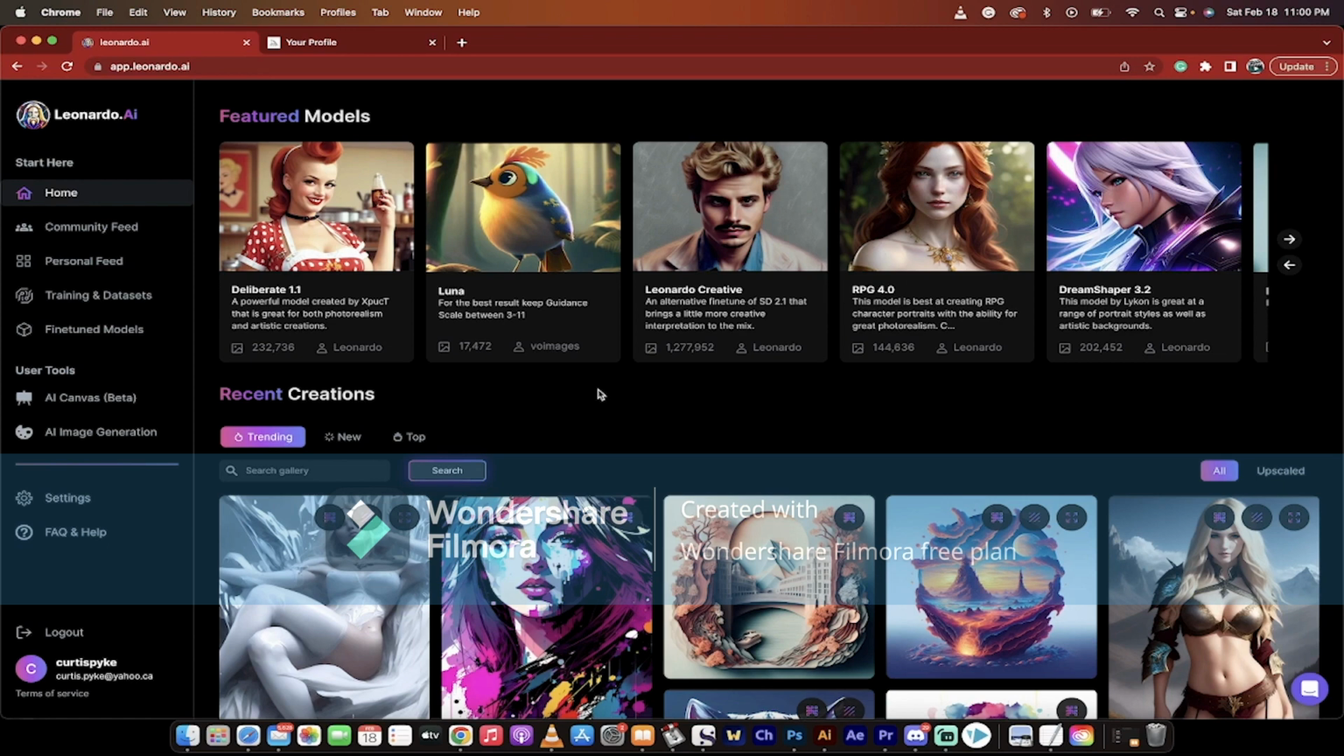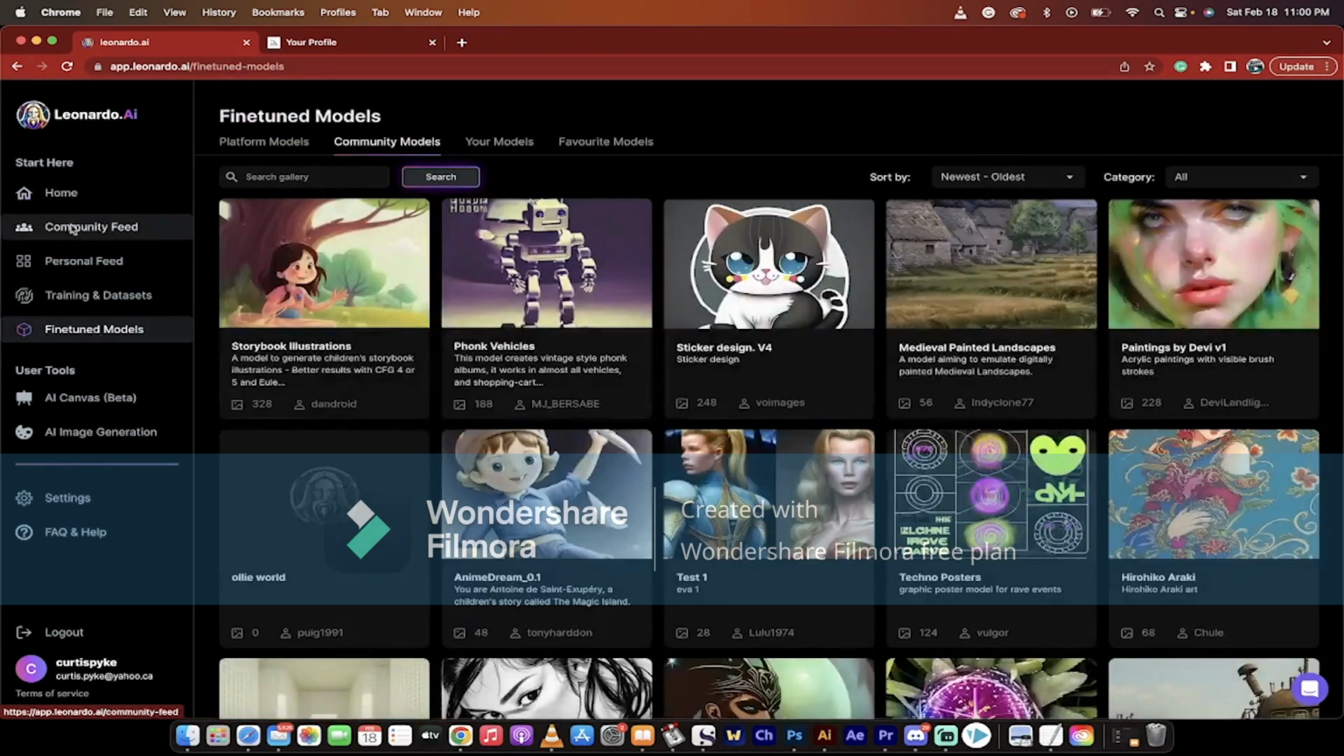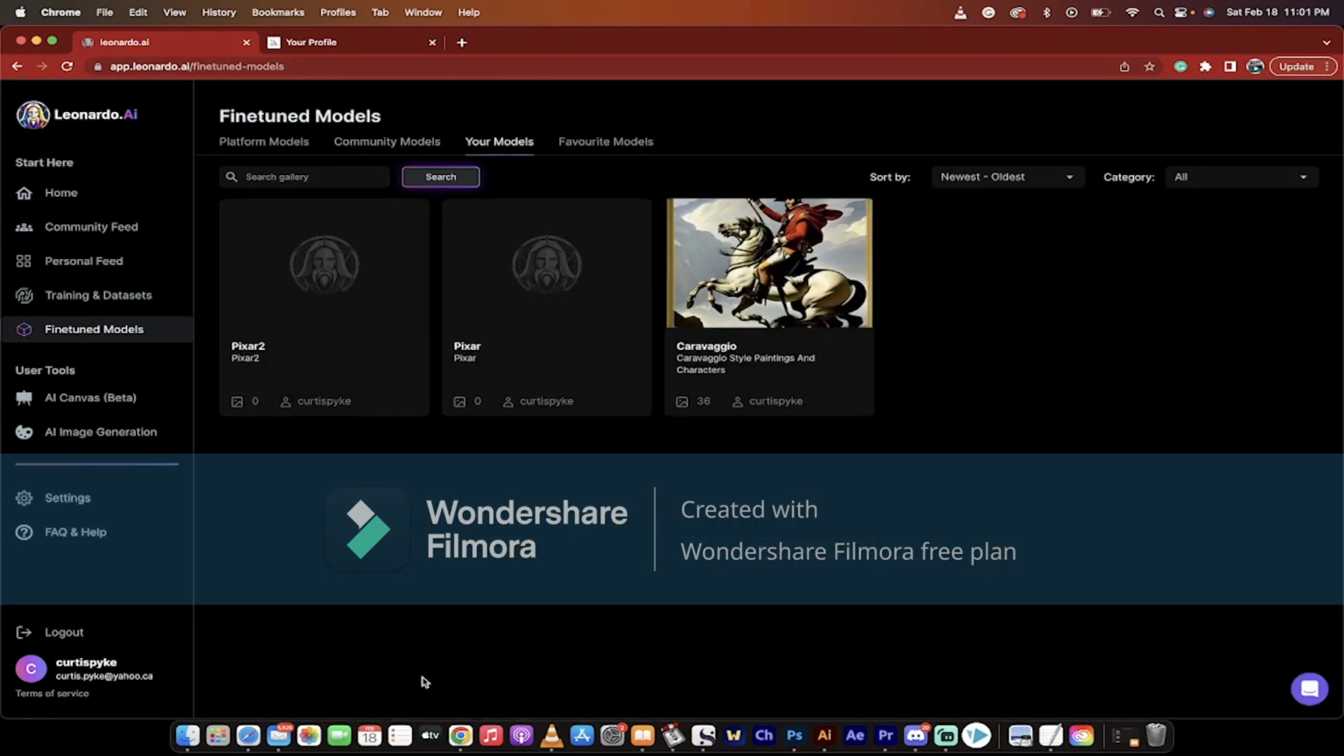The second reason why I think this is as good, possibly better, is right here. If you go to the left side under Fine-Tuned Models, you can click on Your Models. Leonardo.ai is currently the only program, as far as I know, at least as of today, February 18th, 2023, that allows you to create your own model, your own set of AI prompts that are basically like your own AI generated model. And let me show you here.